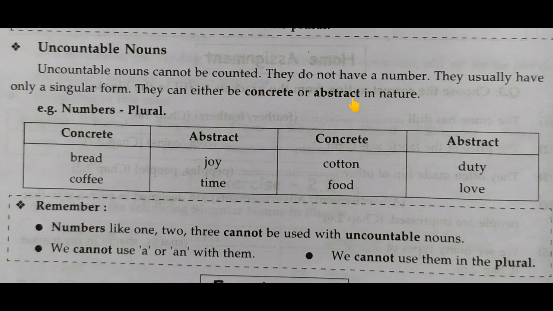Concrete noun names things that we can see, hear, smell, touch, taste, and also that occupies space. And abstract nouns are an idea or a quality or a state. We cannot see that, hear that, smell. We just feel that, or experience that.